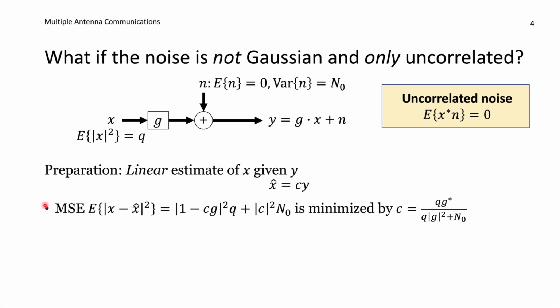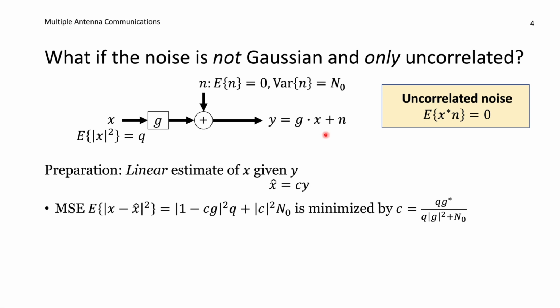Well, we know that there is something called the mean squared error, where we take the true value, subtract the estimate, compute the absolute value square, and compute the mean value of that. That is the mean squared error. And in this case, if we are subtracting x hat, which was c times y, and we are computing this term, you will see that there are some terms that contain x. It's this x, and it's the x that comes from c times g times x. And if we expand the expression, we get 1 minus c times g, we get an absolute value square, and we get q, which is the power of x.